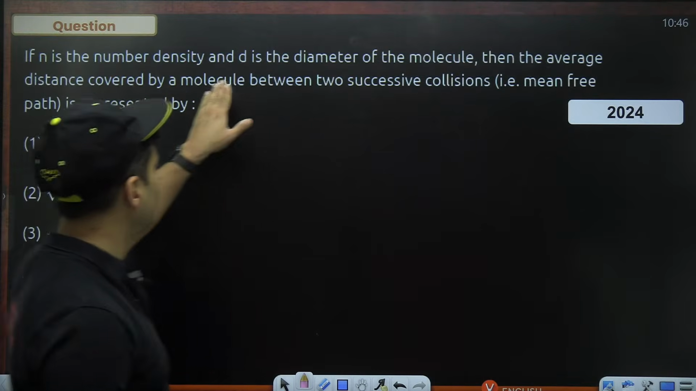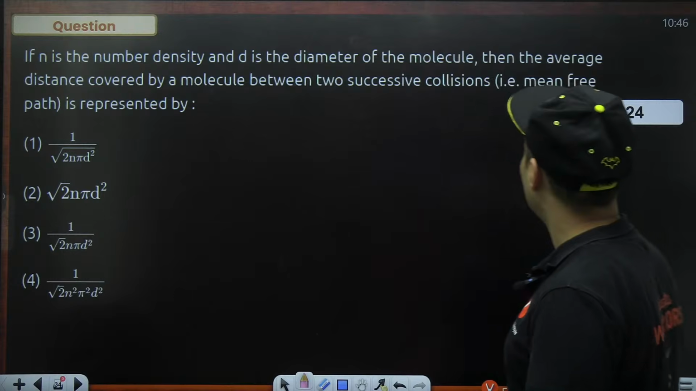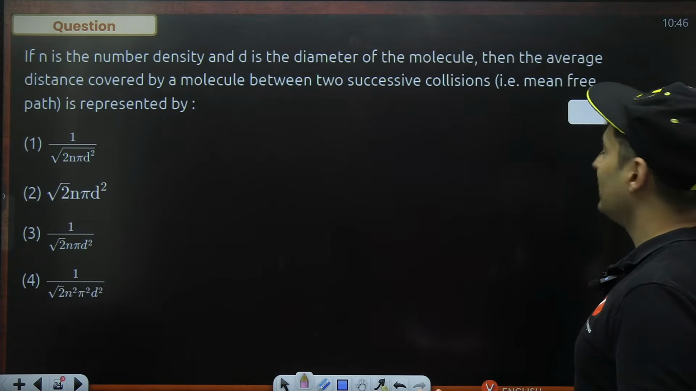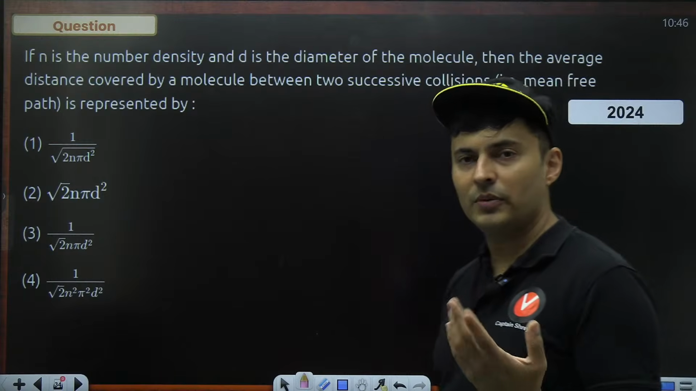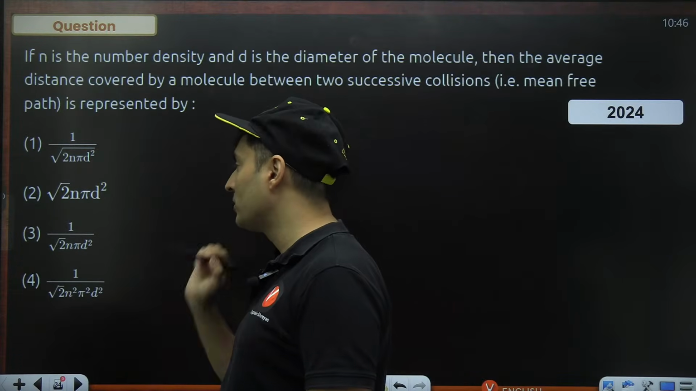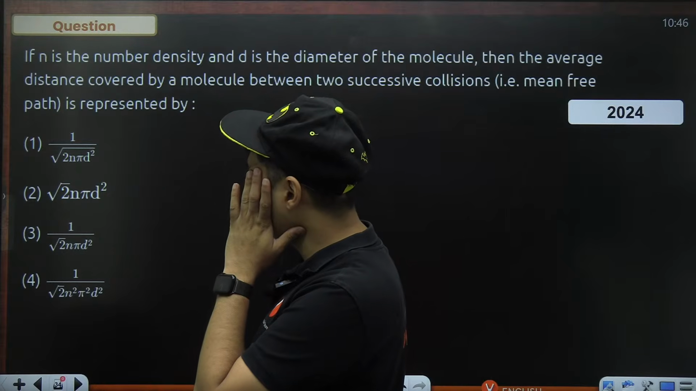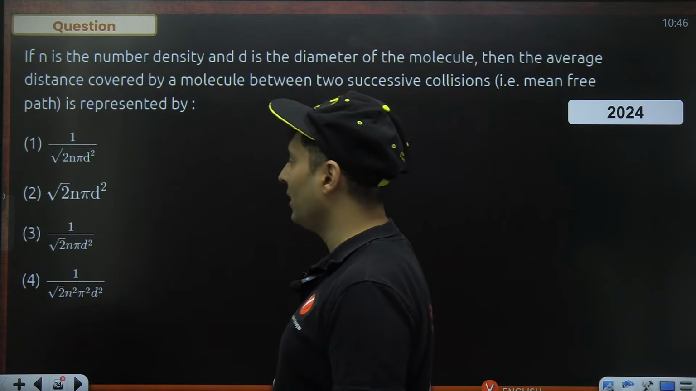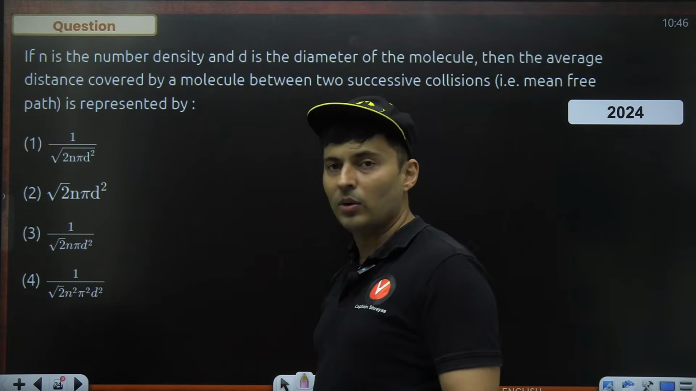If n is the number density and d is the diameter of the molecule, then what is the average distance covered by a molecule between two successive collisions? This was one of the easiest questions which came in 2024. Direct formula, but many kids got confused because all the options look similar. And then I'll tell you one more strange thing which happened over here, that it does not look like your original form.